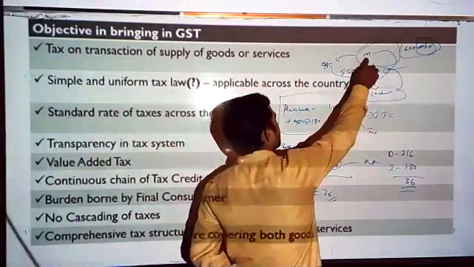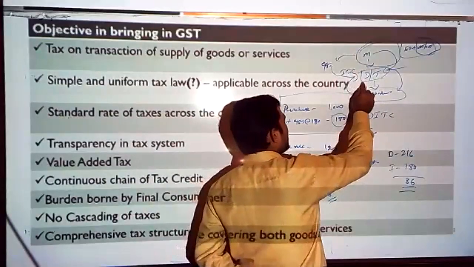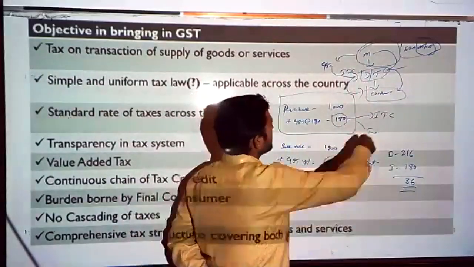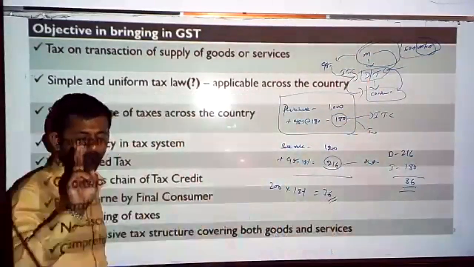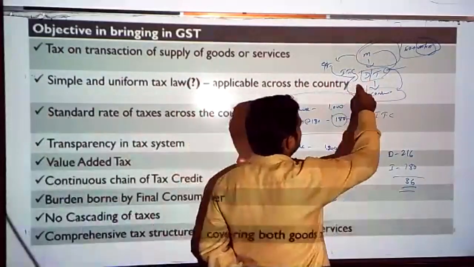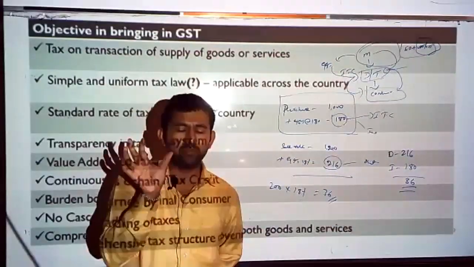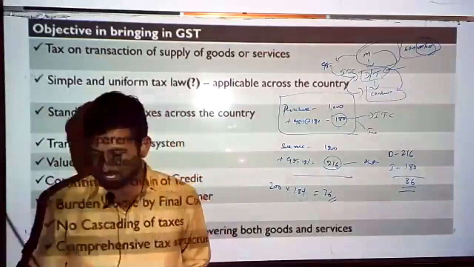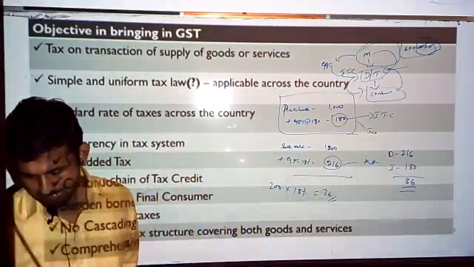Here, if the manufacturer sells the mobile for 10,000 rupees, under GST, on the same 10,000 rupees GST is calculated. Now 10,000 rupees might become 12,000 rupees in the hands of a dealer because he adds a 2,000 profit margin. Okay, now the dealer has to charge GST on the 12,000 rupees. Here, only on the value of the goods or the value of the services will we be charging the GST, excluding all the taxes levied on the goods or services. Next,